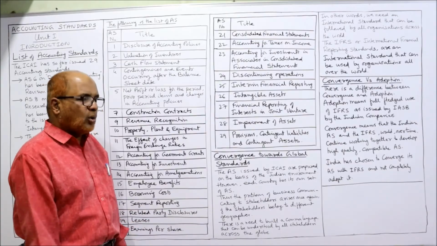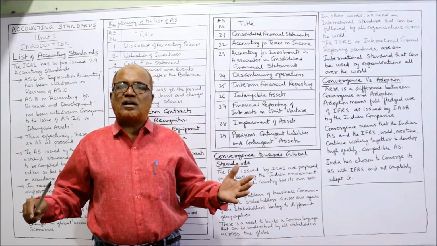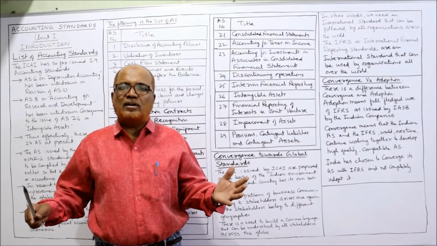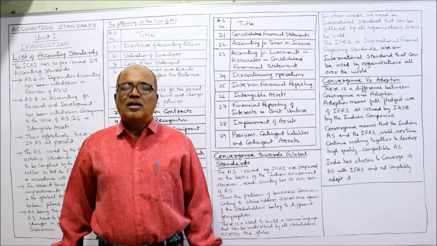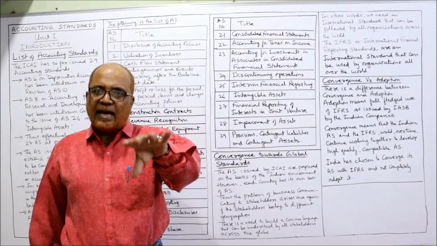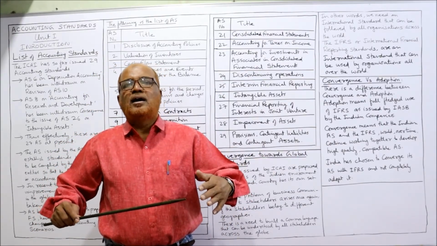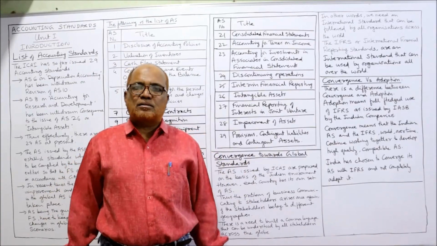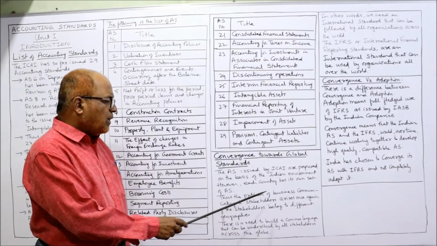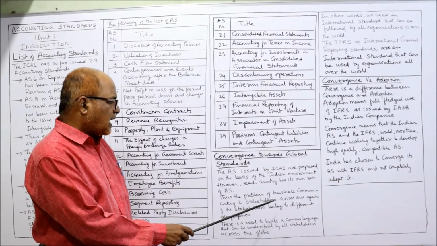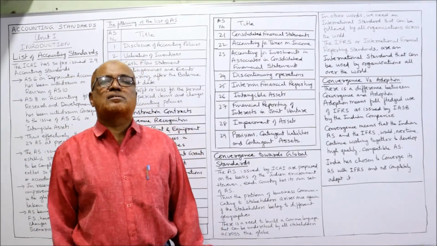However, each country has its own accounting standard. Every country, the conditions are different, the practices are different, the situations are different. So every country will make their own accounting standard. So any accounting standard which is applicable in X country is not applicable in Y country, because X country and Y country are different countries. Thus, the problem of business communicating to stakeholder arises once again if the stakeholders belong to different geographies.